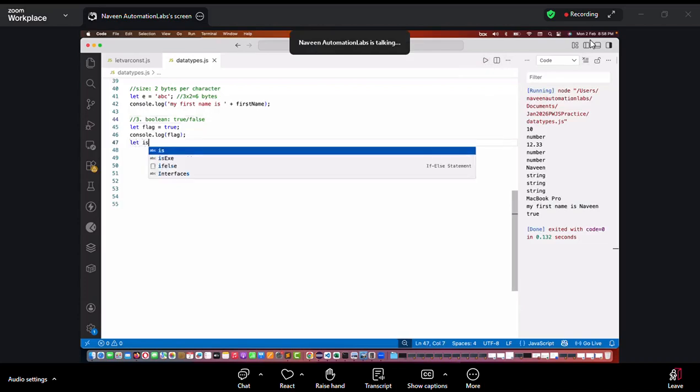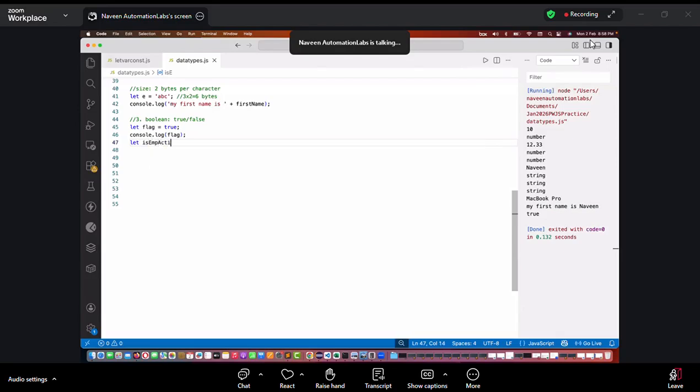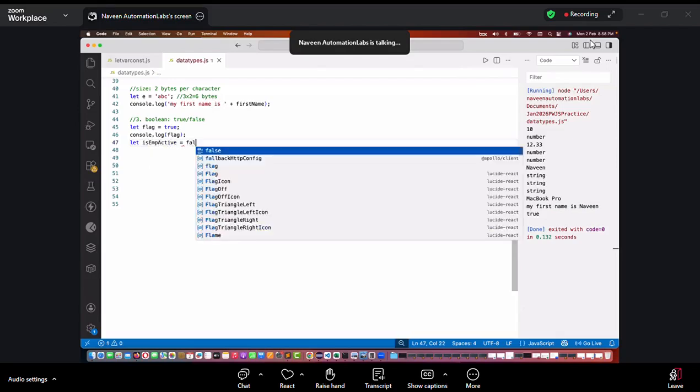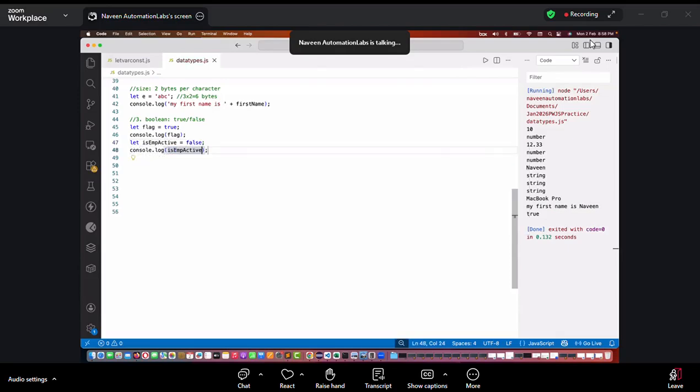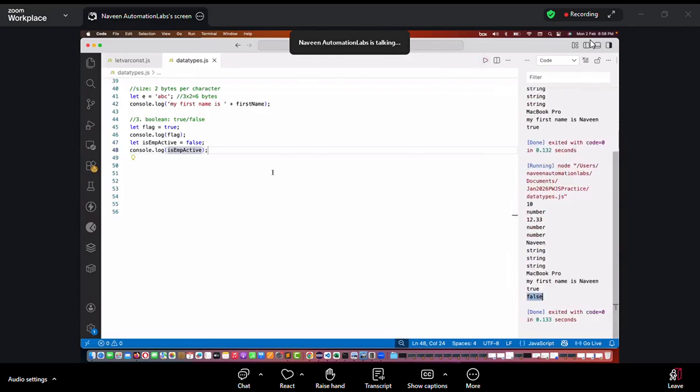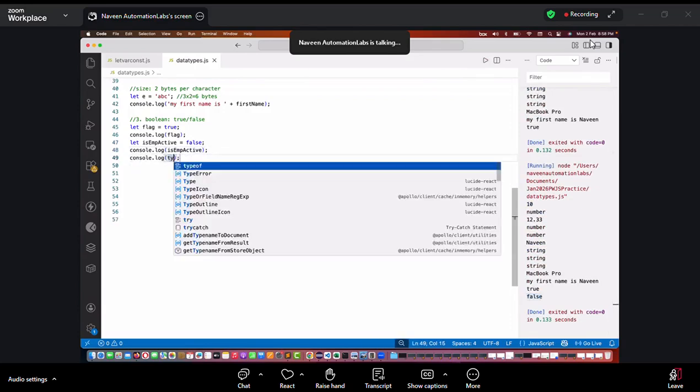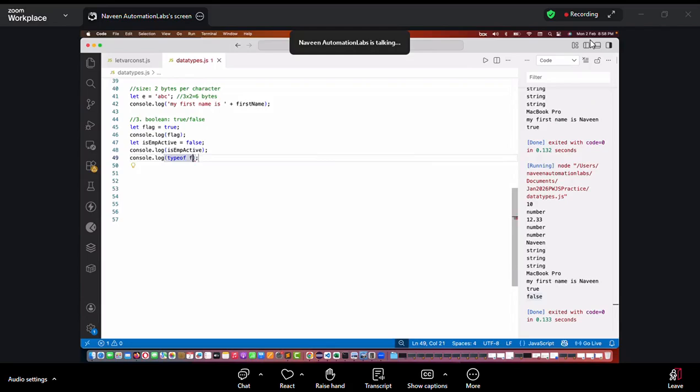A nice example: I really want to check whether this particular employee is active or not. Let's see, I'll write false. So in that case, again, if I print it, it will start giving me false here. So see, this is giving me false. If I really want to check the type of this, I simply write typeof flag. It will give you what?